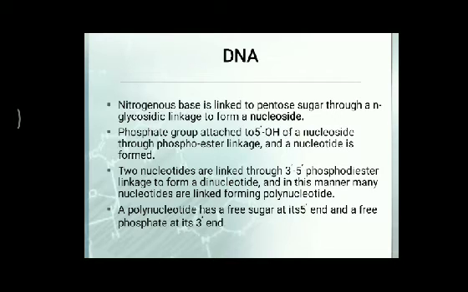Here, what is the phosphodiester bond? Earlier I told you that it is formed between the phosphate group present at the fifth carbon atom of the sugar of one nucleotide and the third carbon atom of the sugar of another nucleotide. The bond formation leads to the formation of a long chain called the polynucleotide chain.